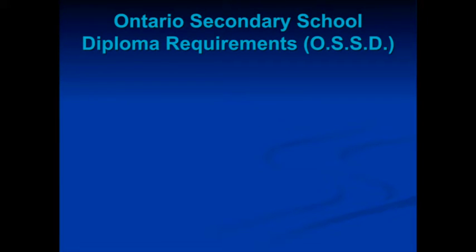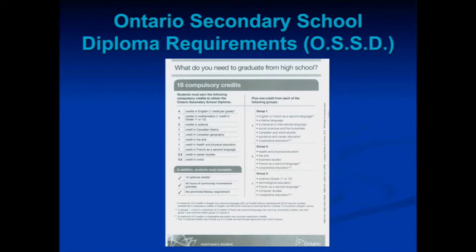The Ontario Secondary School Diploma requirements are outlined below. In order to earn an OSSD, a student must complete 18 compulsory credits, as well as 12 optional credits. Students must also complete 40 hours of community service, as well as meeting the provincial literacy requirement.